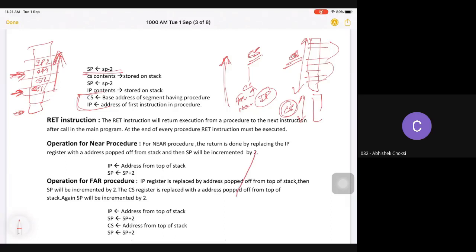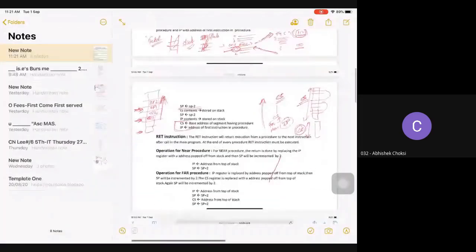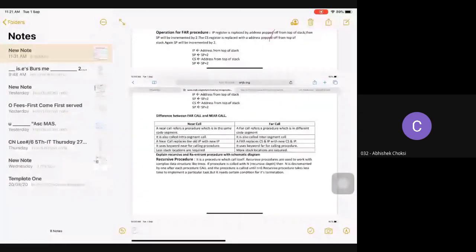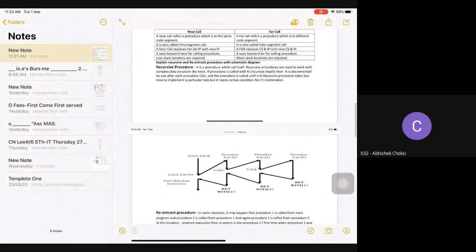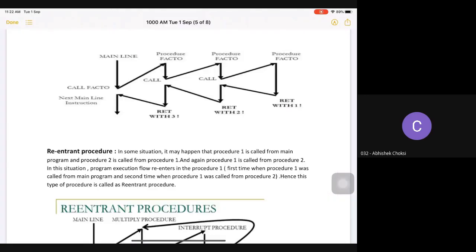So the operation is written over here. You can read it once. The same thing that we have explained is written, and I have sent this document to all of you. You can go through this and look at how it works. Now, there are two more terms: recursive procedure and reentrant procedure. So this is my recursive procedure.